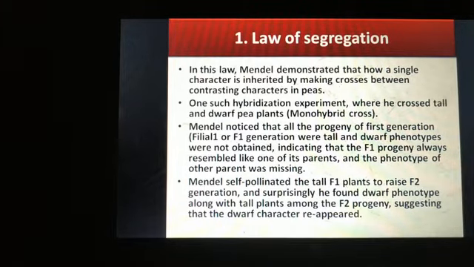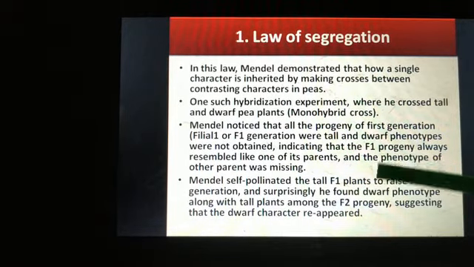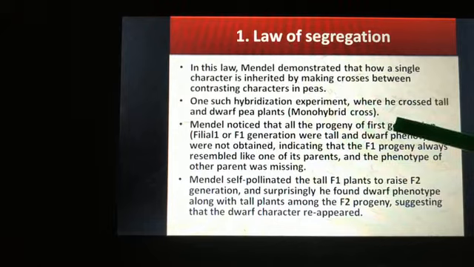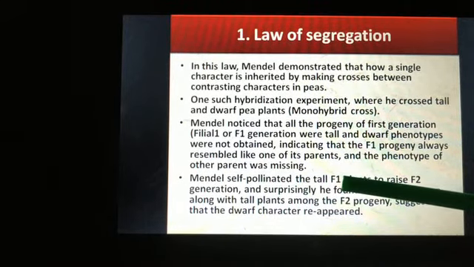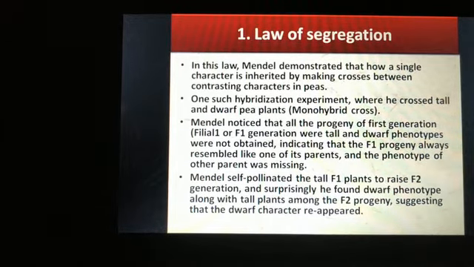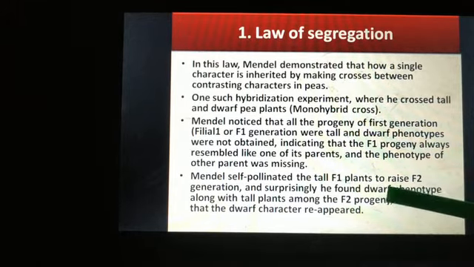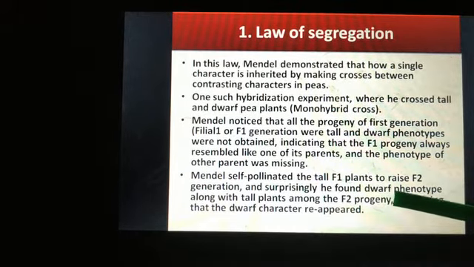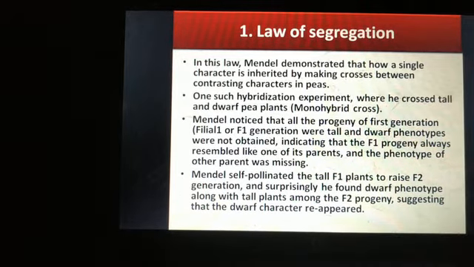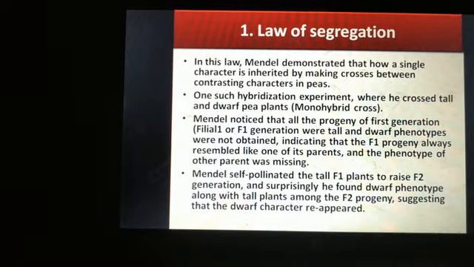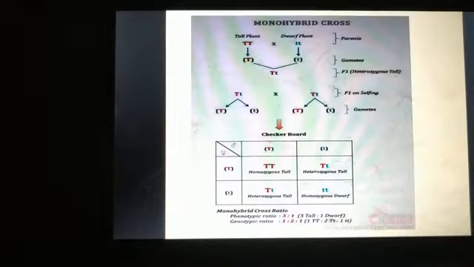So Mendel self-pollinated the tall F1 plants to raise the F2 plants. In F1 he got all tall plants. Now these tall plants, he self-pollinated among themselves, crossed those plants among themselves, and he got the F2 generation. And in the F2 generation he found that the dwarf phenotype was also expressed along with the tall plant. So this suggests that the dwarf character reappeared in the F2 generation. We'll see this with the help of the Punnett square.